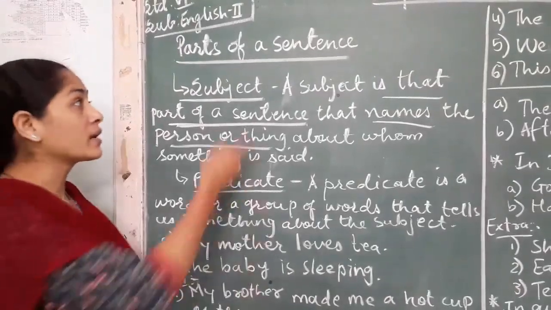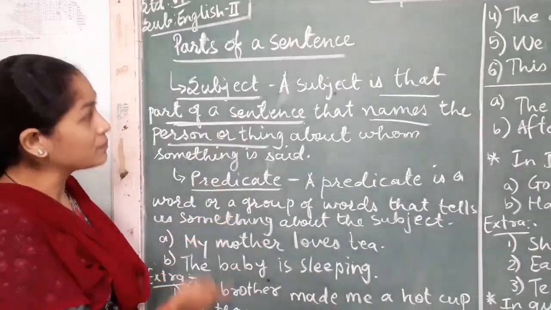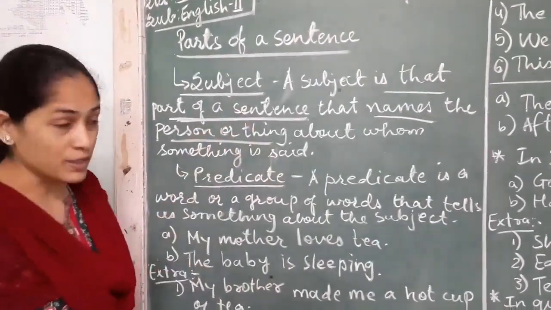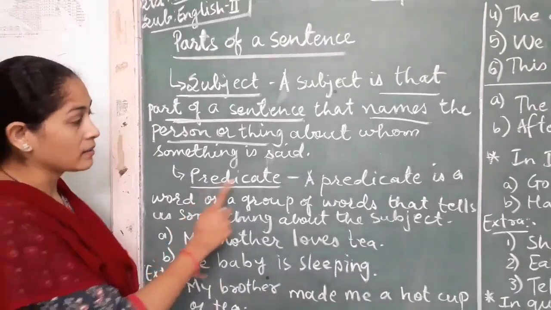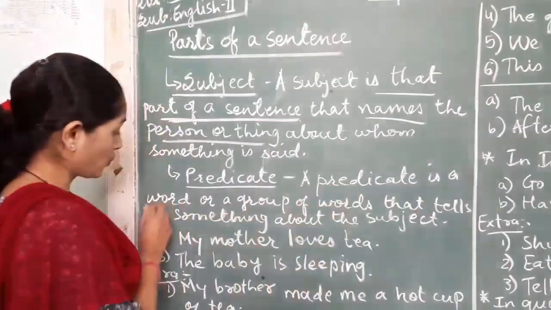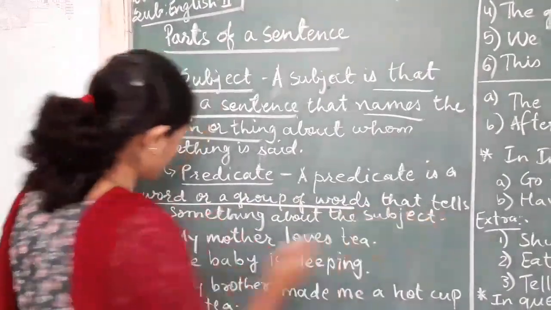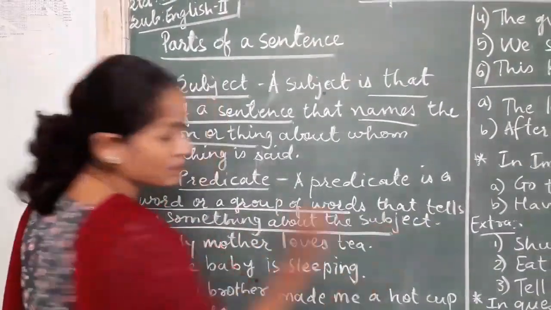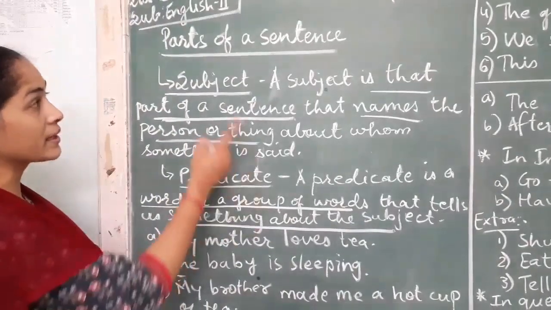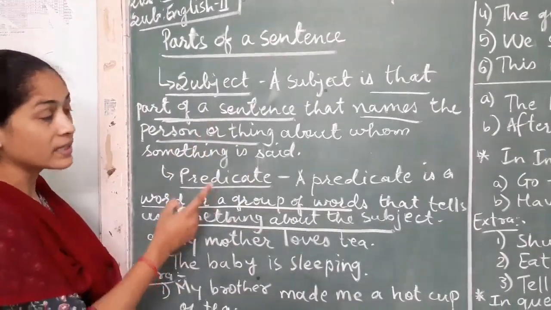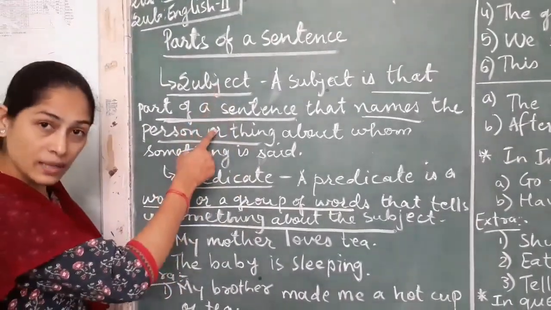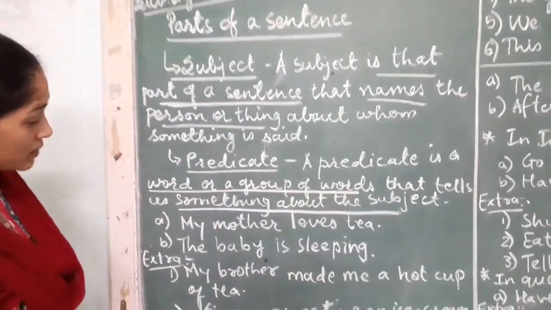Predicate is related to subject. Predicate informs us about the subject. So this is predicate. A predicate is a word or a group of words that tells something about the subject. So predicate is related to subject and it gives information about the subject. Let us understand with this.